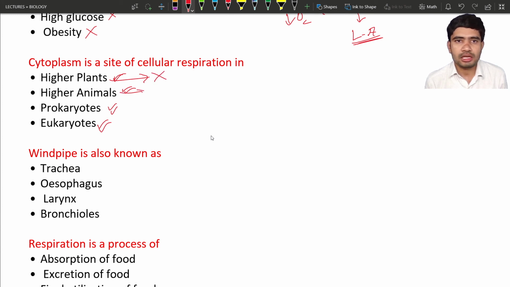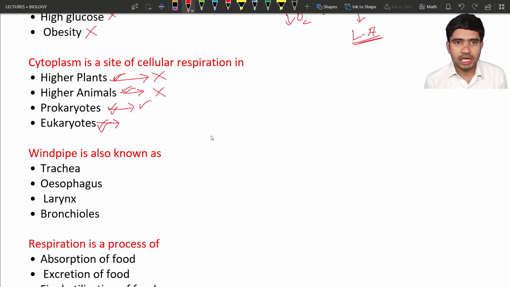In higher animals, like animals and human beings, the cytoplasm is not the only site for cellular respiration. It is also not correct. And what do prokaryotes mean? The bacteria. Bacteria are an example of prokaryotes. It has cytoplasm, it doesn't have mitochondria, so to some extent it is correct.